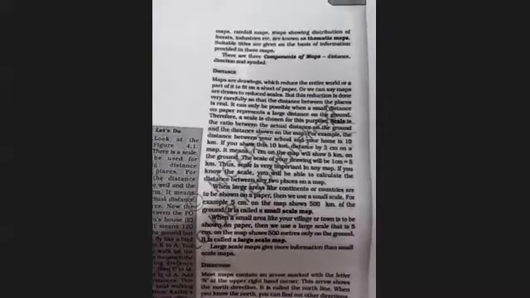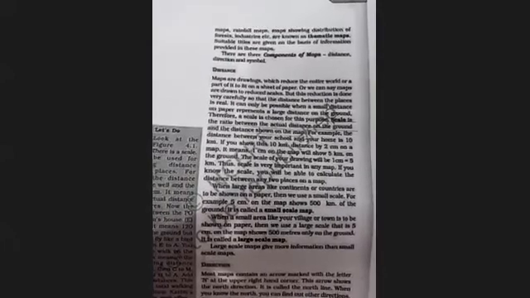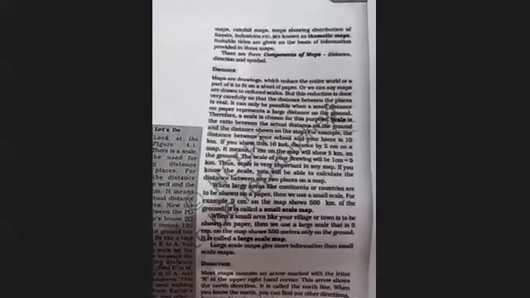Suppose the distance between your school and your house is 10 kilometers, children. We can't show this 10 kilometers on the map, because on a small piece of paper, how can we show 10 kilometers? So we will place a distance of 2 centimeters on the map.